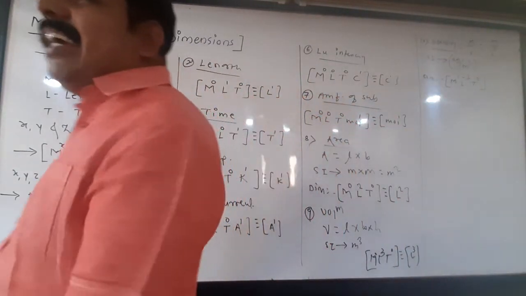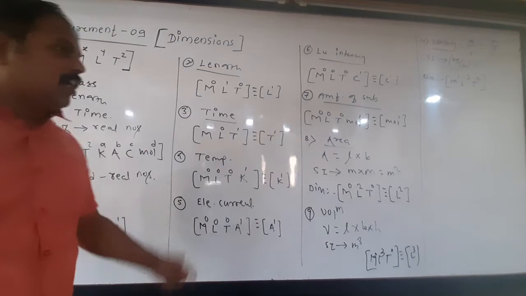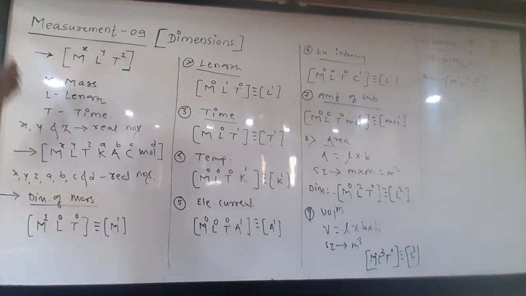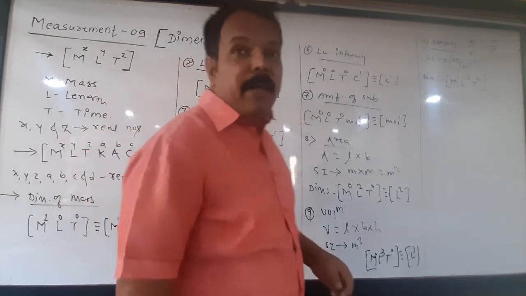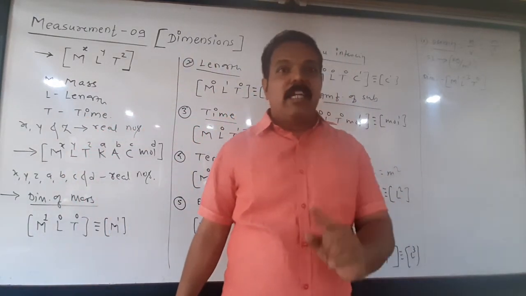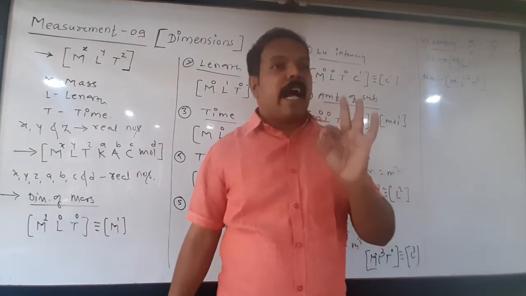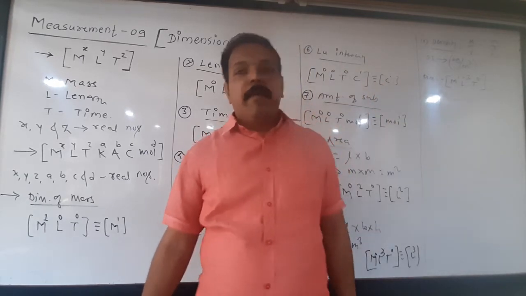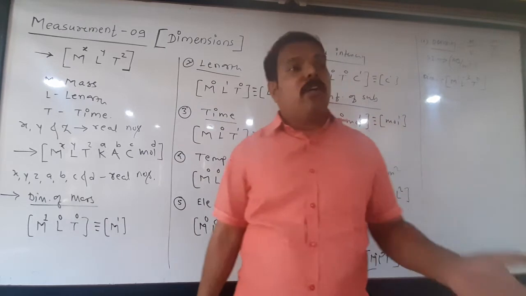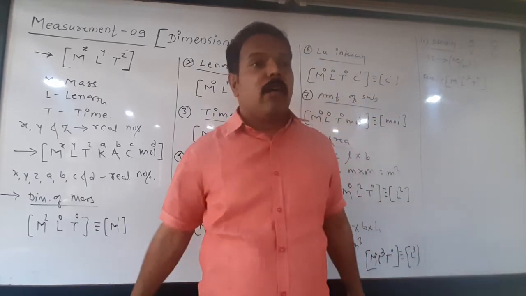Is it clear? See here, we have seen what the dimensions of any physical quantity are. I told you two definitions already. First, a method of writing the derived quantity in terms of fundamental quantities, or a method of representing the derived quantity in terms of fundamental quantities, is called dimensions.